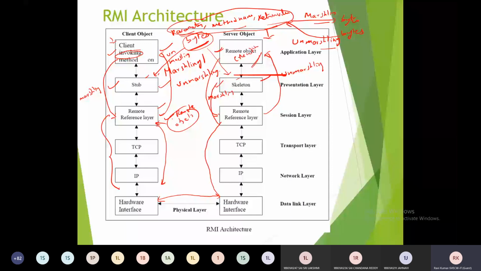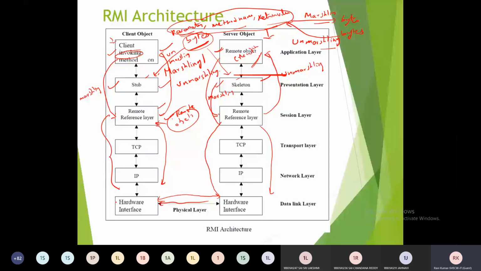Once execution happens, that result will again be converted into bytes, which is called the marshalling operation, and then it will be passed over to the remote reference layer and the backbone network layer, converted into signals and transported over the physical layer. The return value will be received by the client.